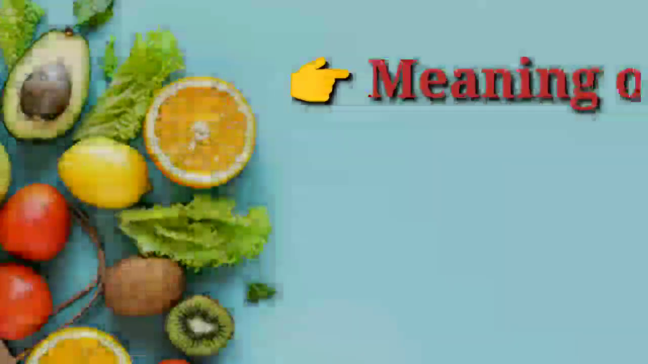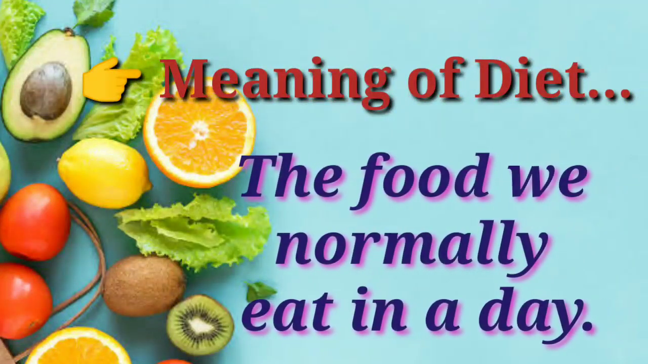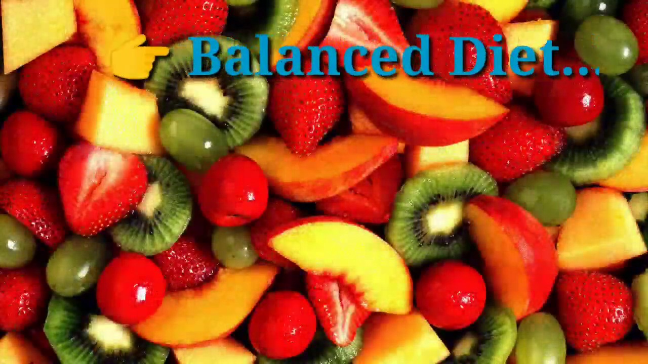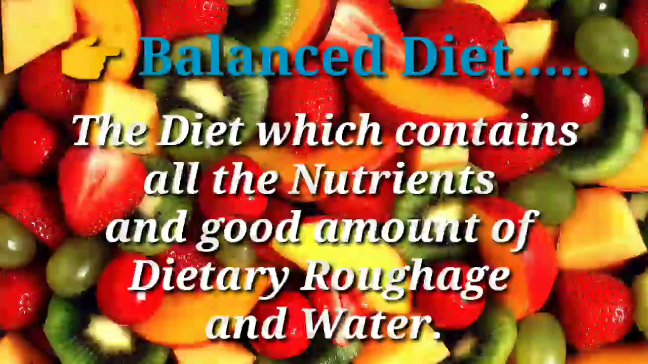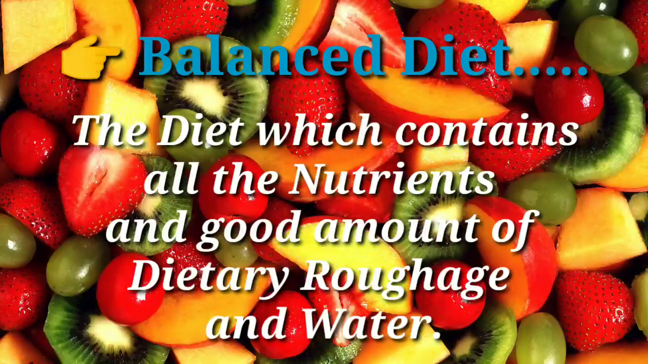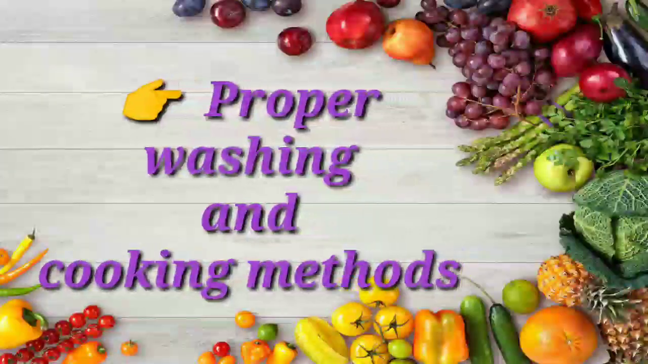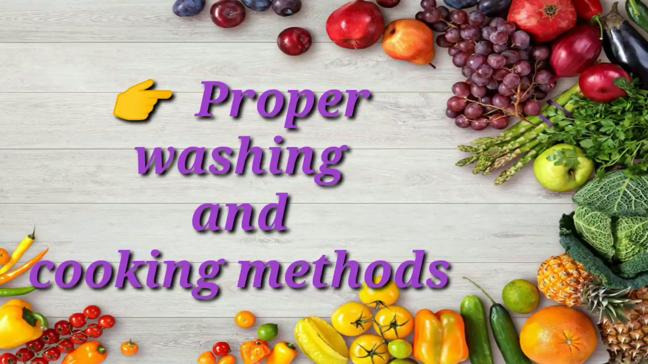After this, we saw the meaning of diet, that means the food we normally eat in a day. And also the meaning of balanced diet, that is, if the diet contains all the nutrients and a good amount of dietary roughage and water. Lastly, we saw the proper washing and cooking methods of food. So that's all in this lesson.